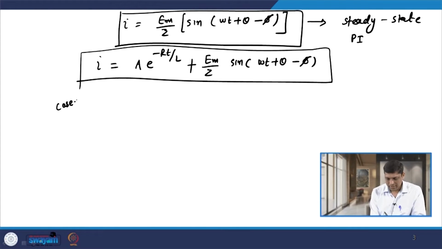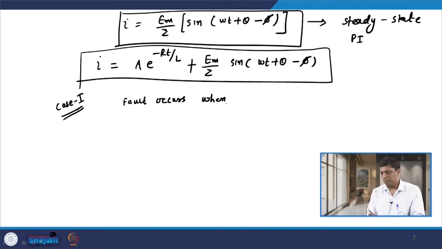The first case we consider is when the fault occurs when the voltage wave is passing through 0. So your E is passing through 0, which means the switching angle theta is also 0.